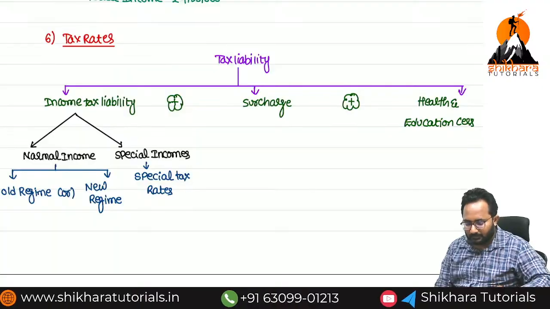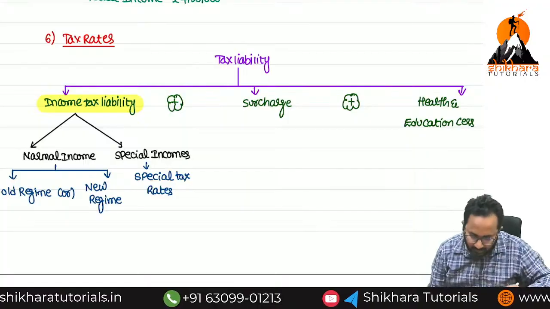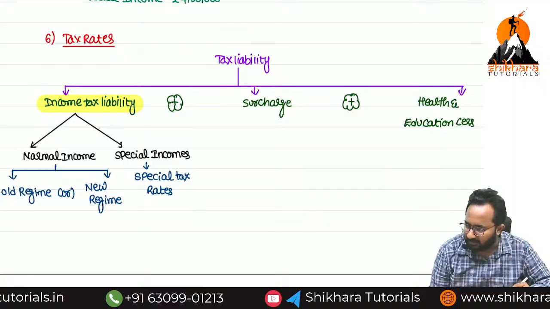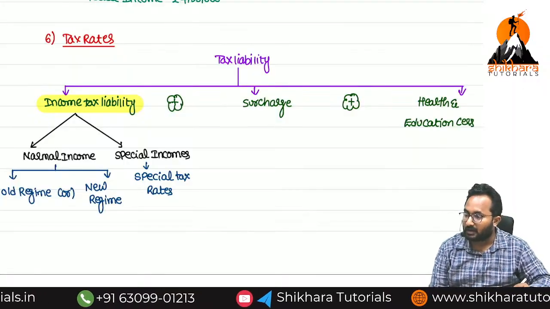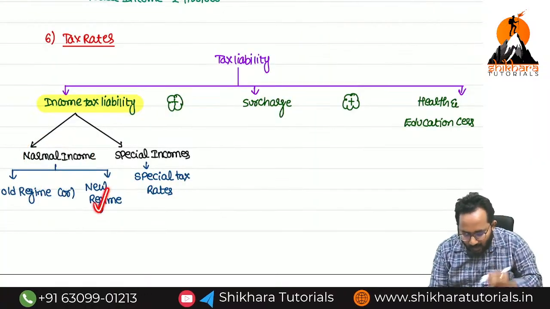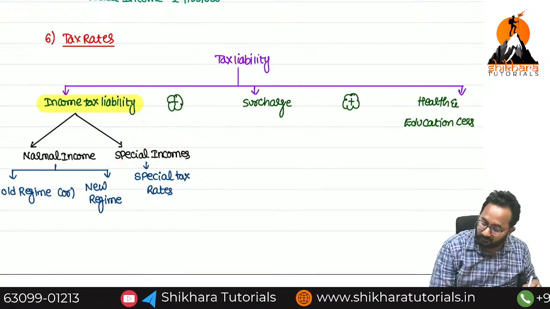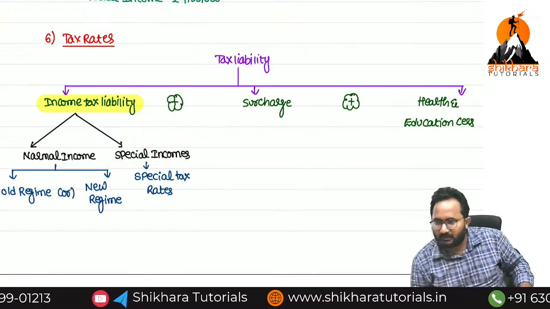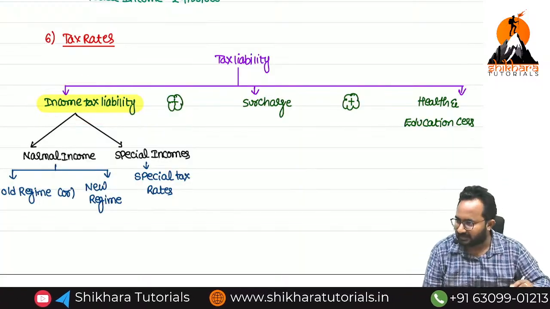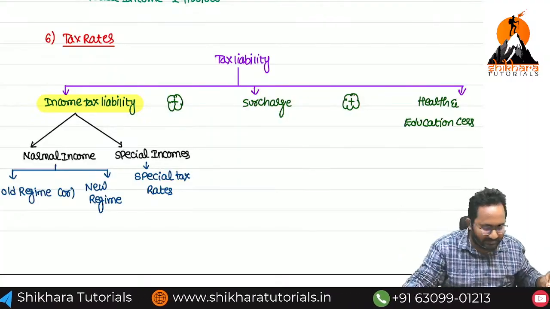Again I am asking, ma, for calculation of the income tax liability, we have to classify the incomes into two. What are the normal incomes? What are the special incomes? For normal incomes, we can use the old regime rates or new regime rates. But special incomes are always taxable by using the special tax rates. Anyhow, you get the income tax liability.